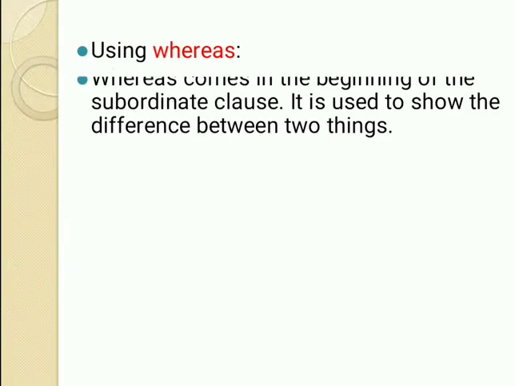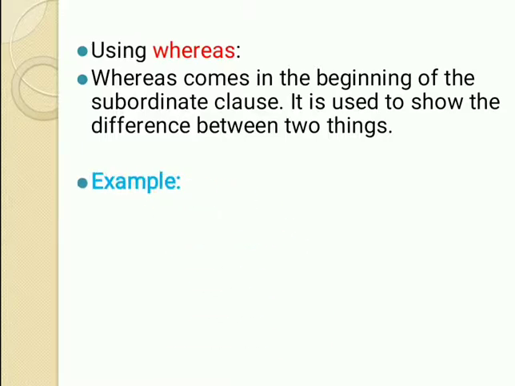Now let's move on to another conjunction, that is whereas. Okay? See, whereas comes in the beginning of the subordinate clause. It is used to show the difference between two things. We have already studied what is the subordinate clause in the previous video. A subordinate clause is the clause that is dependent upon the main clause. Yes? So it is used to show the difference between two things.